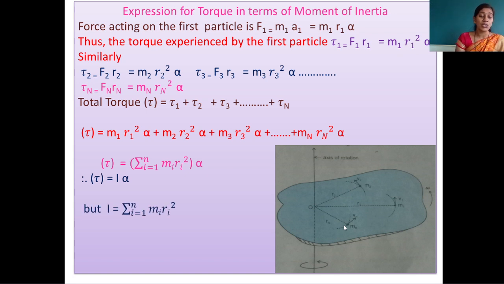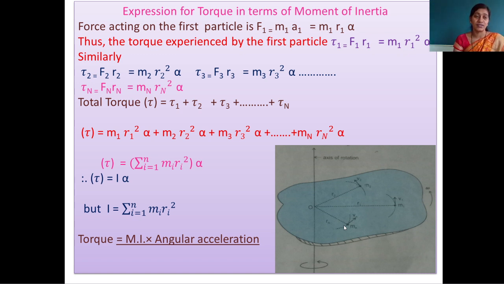But I is equal to summation of m_i r_i squared, with the lower limit 1 up to the upper limit n. So finally here we will get the torque acting on a rotating body is the product of moment of inertia and the angular acceleration. So here we can say the torque of a rotating body in terms of moment of inertia. This expression will ask for 3 marks in state board.